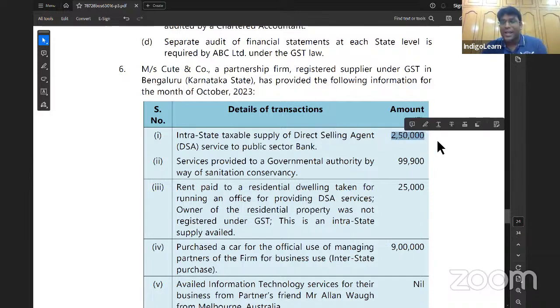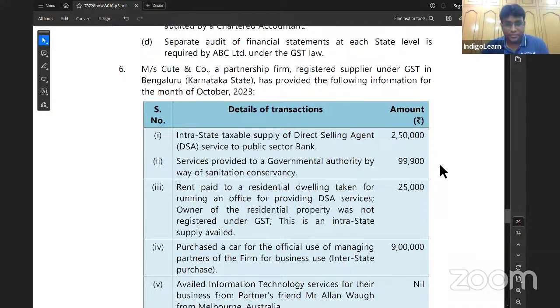Your brain might start telling, sir, direct selling agent is covered in RCM, right? The answer is no. In case of direct selling agent, RCM will come into picture only when the supplier is an individual direct selling agent. But in this particular case, if you observe, supplier is a partnership firm. Since it is partnership firm, it is not an individual. It is not covered in RCM. Next slide. Service provided to governmental authority by way of sanitation conservancy. This is straight away exempt, my dear friends, specifically covered in exemption list.